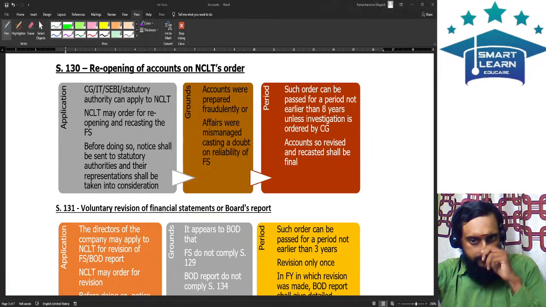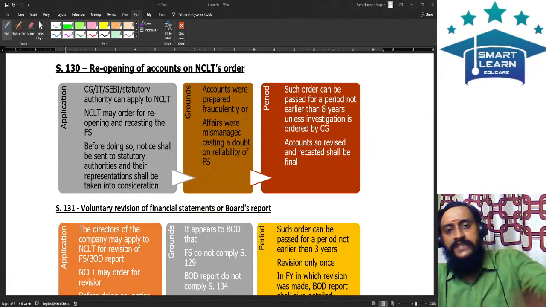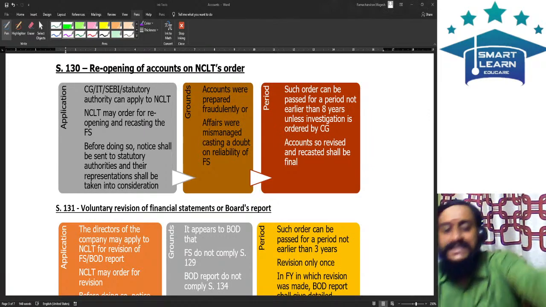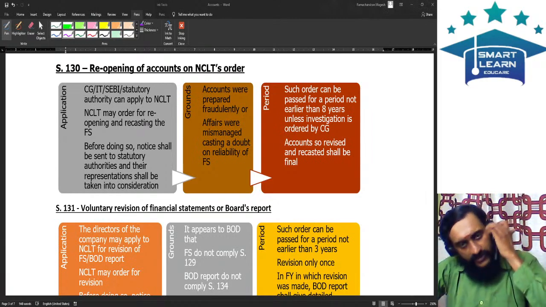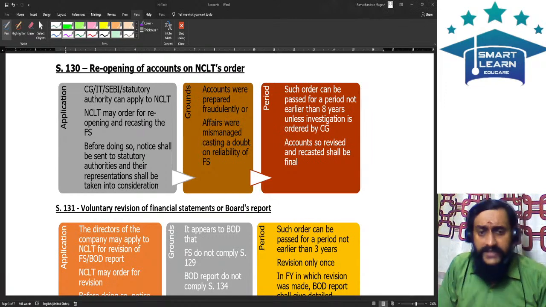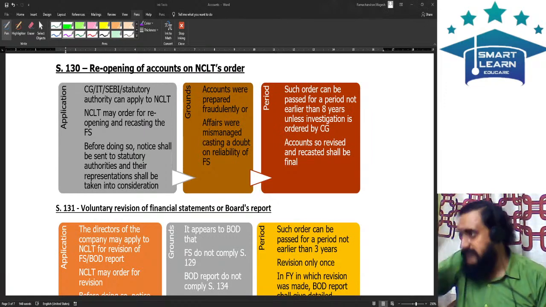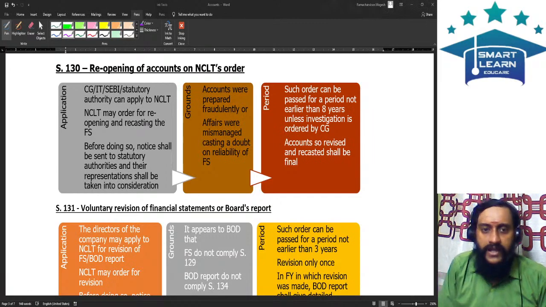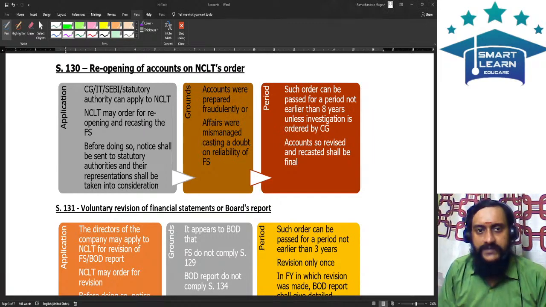So basically understand the difference between these two terms. Number one is called reopening of the books of accounts. The other one is called recasting, the revision of the financial statements. So what is meant by reopening of the accounts, and what is meant by revision of financial statements?